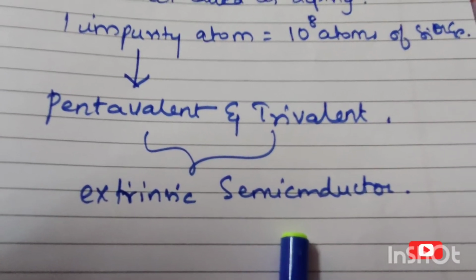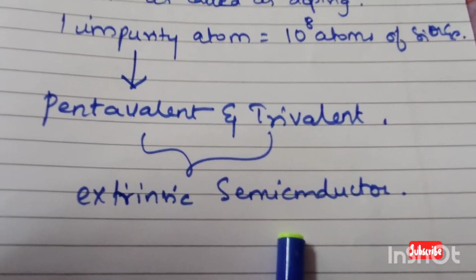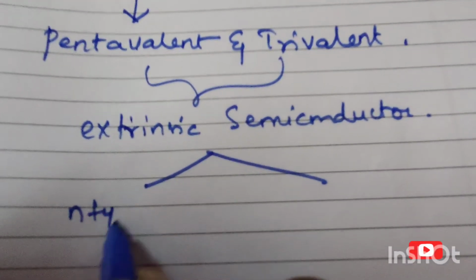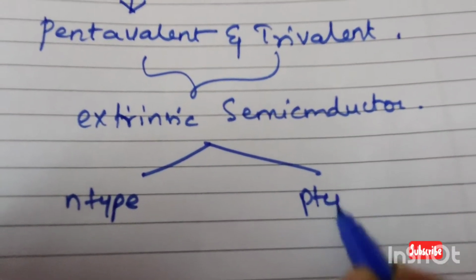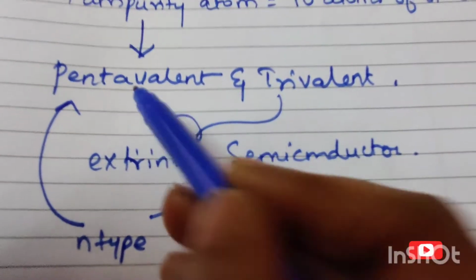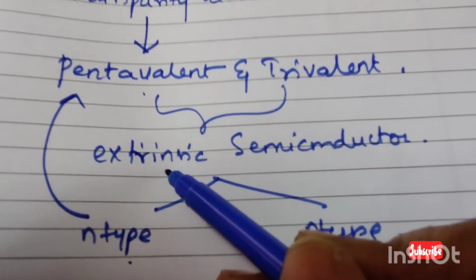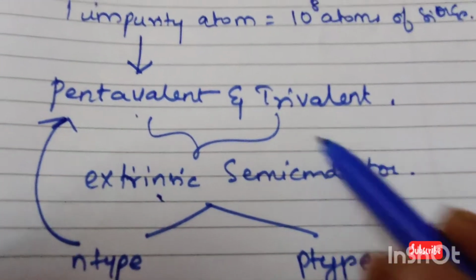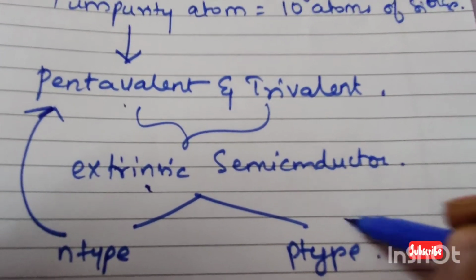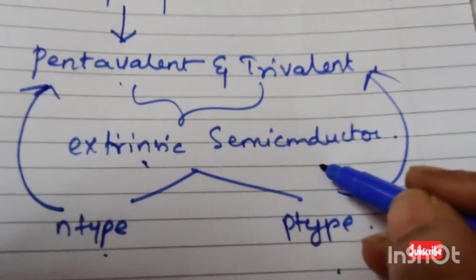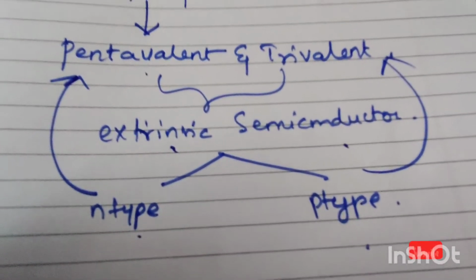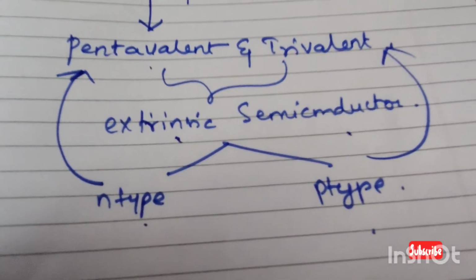Now, in extrinsic semiconductors we also have two types: n type and p type. n type is pentavalent. If you add pentavalent impurities, you get an n type extrinsic semiconductor. If you add trivalent impurities to a semiconductor, you get a p type extrinsic semiconductor. We will see in detail what is meant by n type and p type semiconductors.